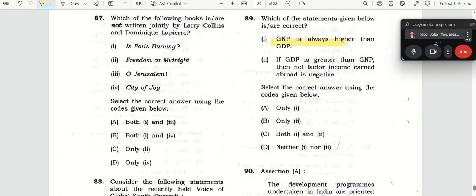GNP is always higher than GDP, is it a true statement? Wrong statement. Okay, so we minus 1. Only one option. Fine. What about the second statement? If GDP is greater than GNP, then net factor income earned abroad, NFIA, is negative.